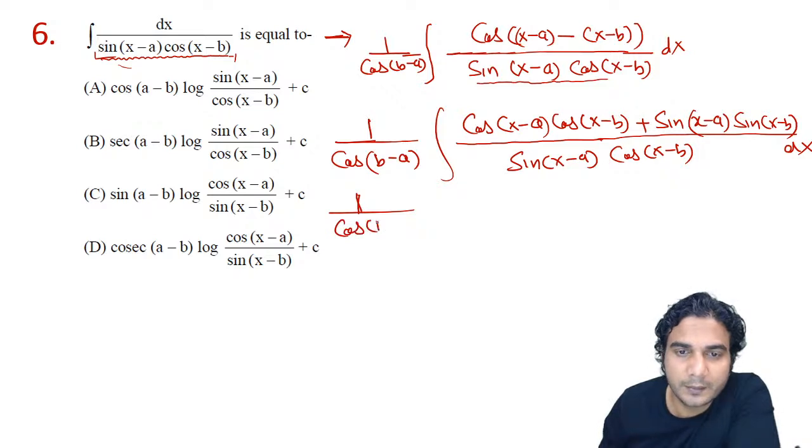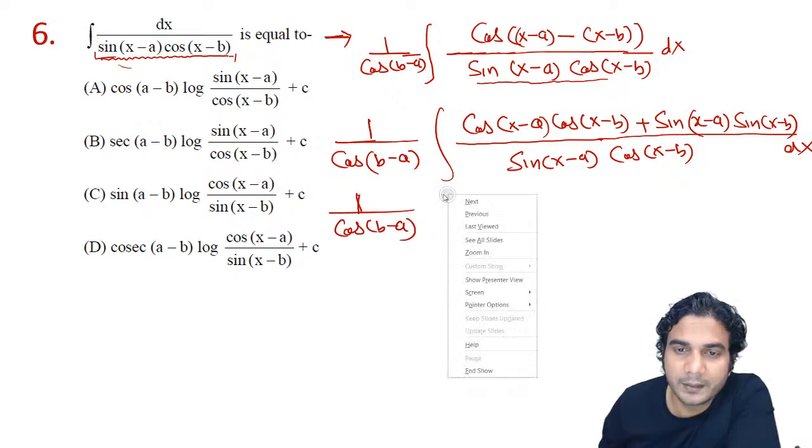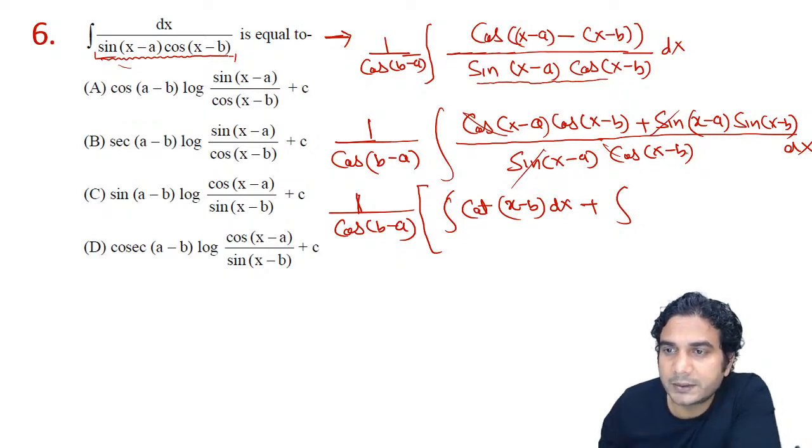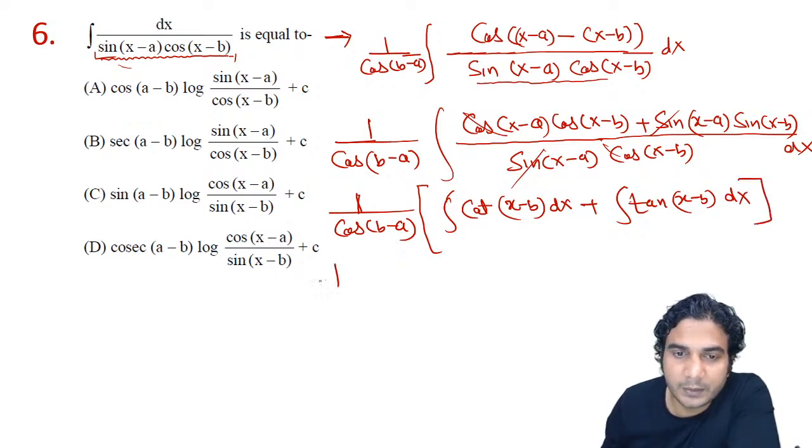So cos of B minus A, and if you divide, then first integral will be, let me put the brackets, see, this cos will get cancelled, and you will be left with cot of x minus B. Fine, we know the formula of cot. And in the second, sine will get cancelled, right? And it will be sine upon cos with the same angle, so it will be tan of x minus B, all right, dx. So now you can apply the formula, so it will be 1 upon cos of B minus A. Okay, now just directly write the answer.